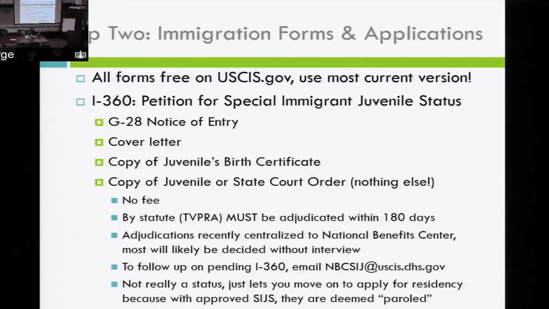So kids are still in a bit of a precarious situation if all that you have is your I-360 approval, and it's important to understand that they still do not have lawful status in the U.S.